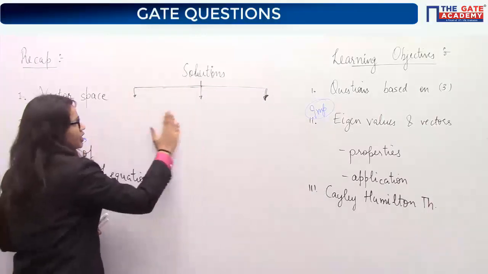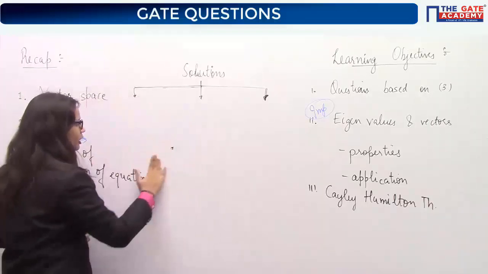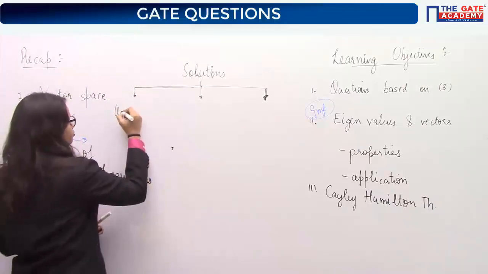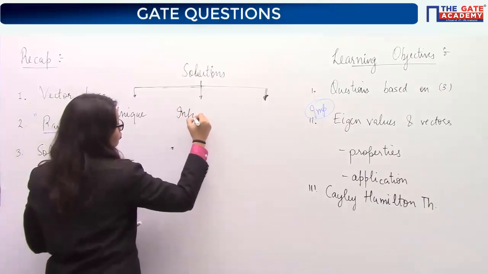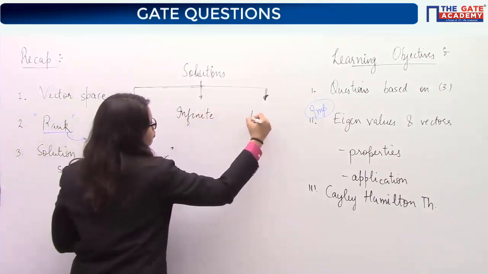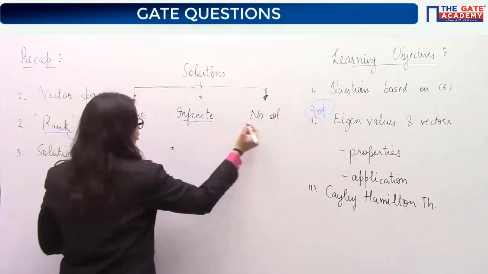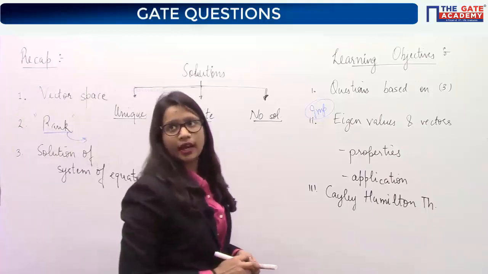First, let's discuss what we have discussed regarding the solutions. We have seen how many types of solution there are. Type in the comment how many types of solution we will have and what those types are. We will have three types of solution: unique solution, infinite solution and no solution.